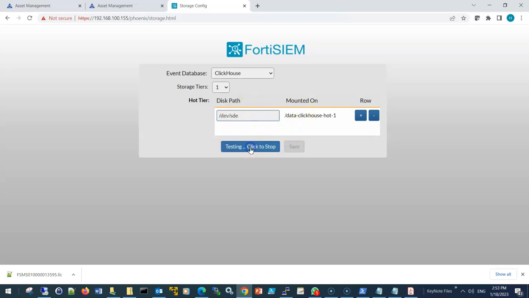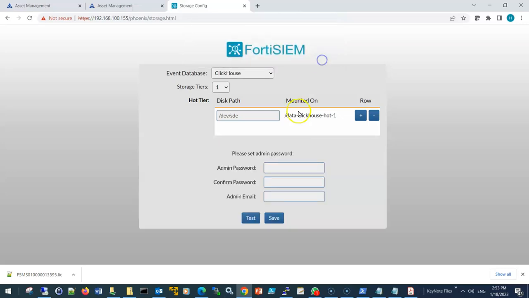Okay, and then press test. This tests the connection to the partition, and if things went successfully, you will receive a test successful message, and then you will be redirected to a page to put a new password. So instead of the default password admin*1, we will put our own password.